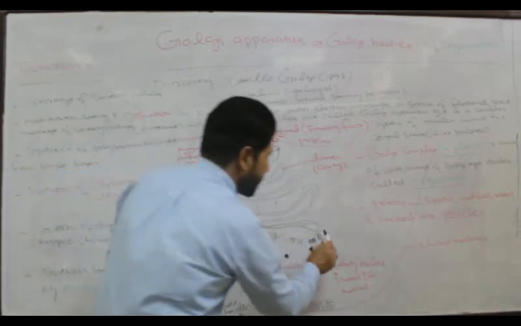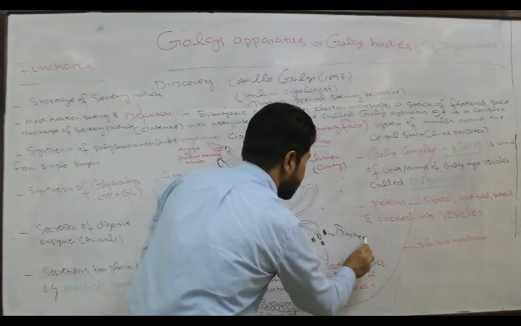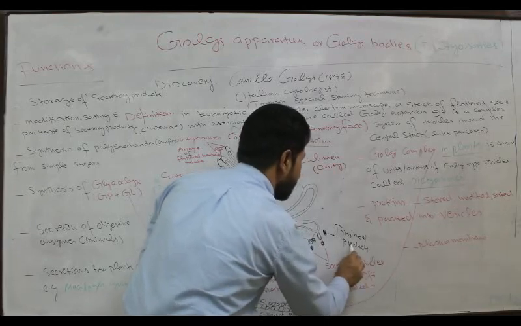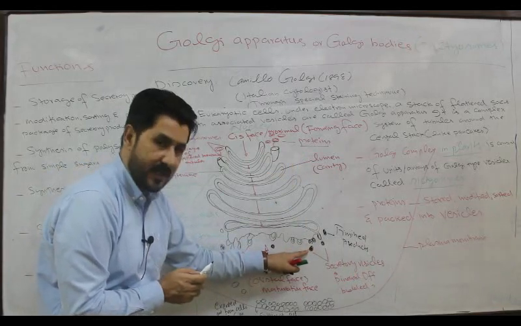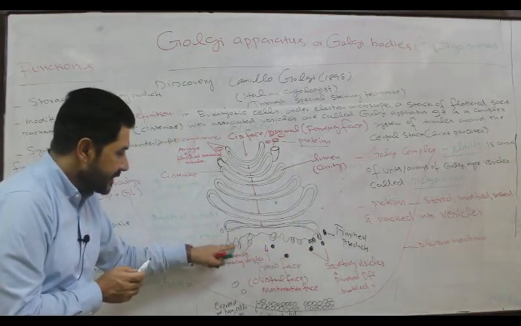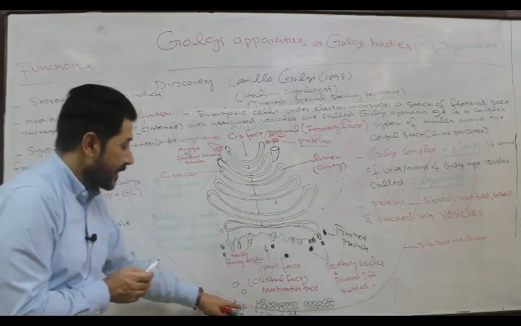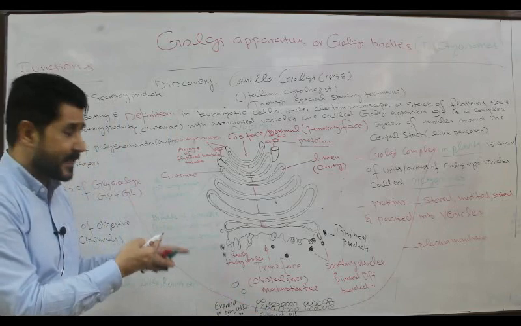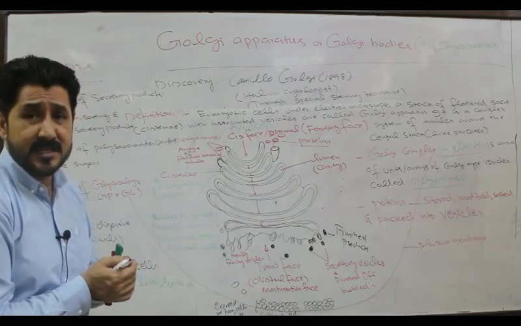That is the finished product. These are the finished products which will be pinched off or budded off in the form of what? Secretory vesicles, and these secretory vesicles will continuously reach the interior of the cell towards the inner side of the cell membrane, and also increase the surface area of the cell membrane.